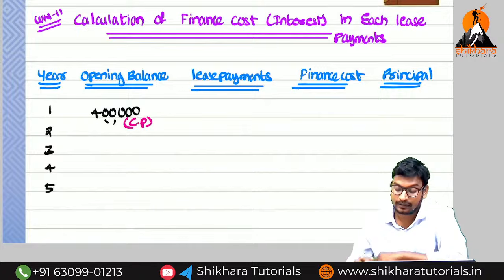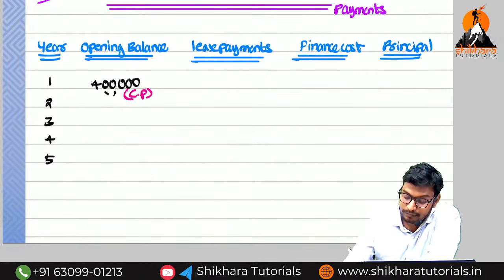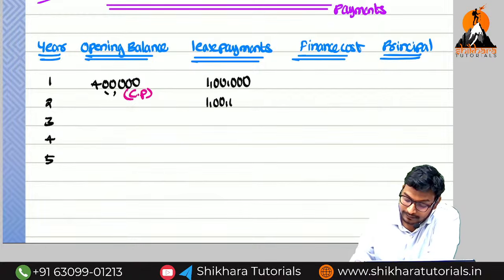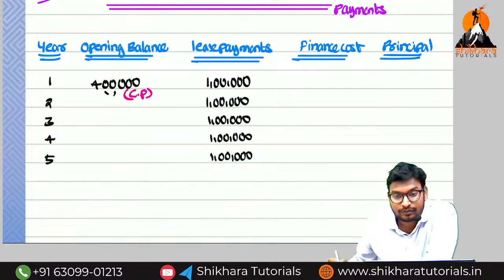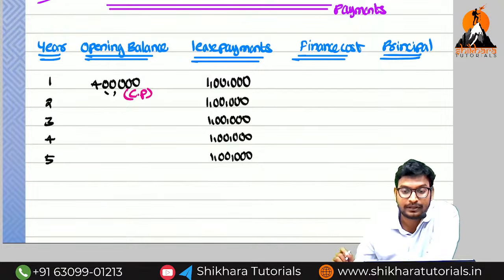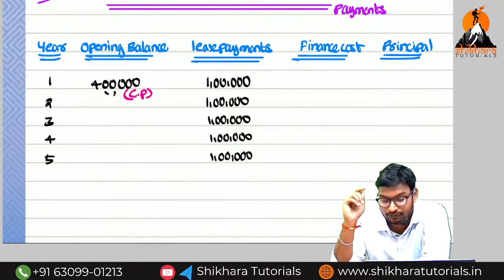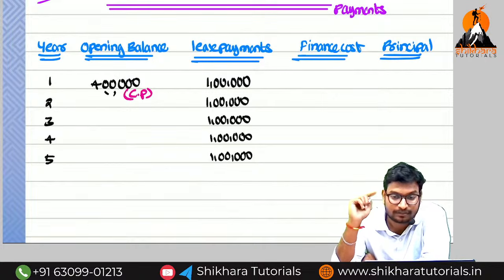Okay? Then for the lease payments, every year how much amount are we going to pay, ma? We are going to pay 1 lakh. So 1 lakh here, 1 lakh here, and here also how much, amma? 1 lakh, here also 1 lakh, and here also 1 lakh. Sir, here we should not consider the guaranteed residual value. For the lease payments, you need to consider only 1 lakh each year. The balancing figure which we are going to get is 50,000. Okay? That point I will explain at the last.